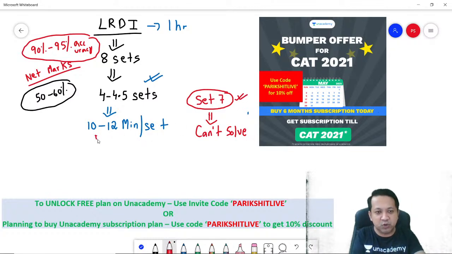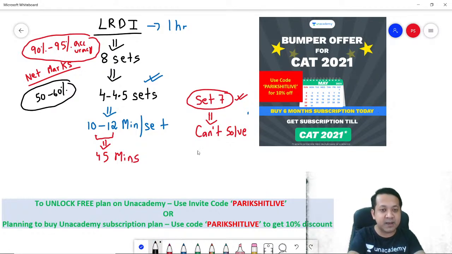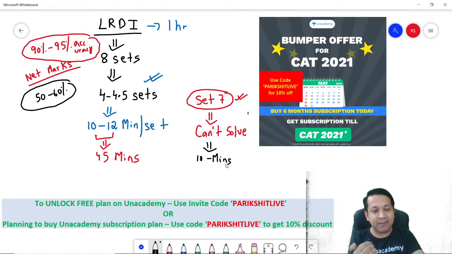So when you say 10 to 12 minutes per set, 10 to 12 into 4, you would probably end up giving around 45 minutes. 45 minutes are done for the sets that you could solve. And the remaining 15 minutes, 10 to 15 minutes, will be on sets which you will try in your exam, and after trying you will realize that you can't solve them. So obviously some time will go in this. This is, I would say, your bad time. Probably you tried something you could not solve.